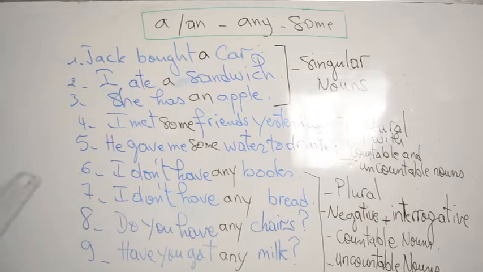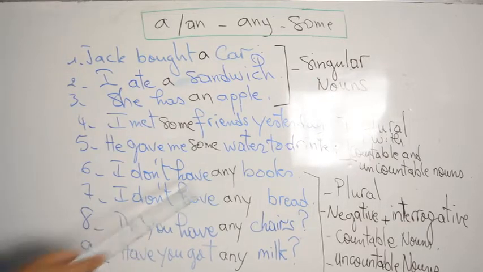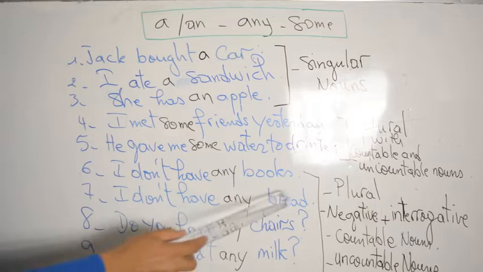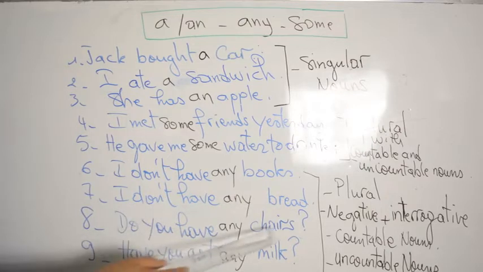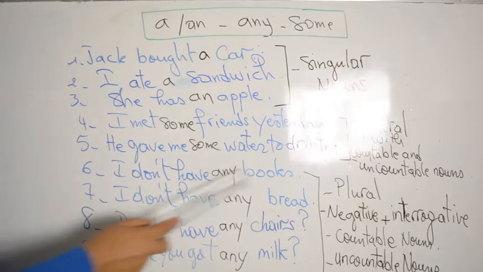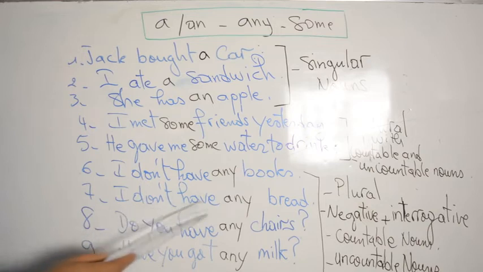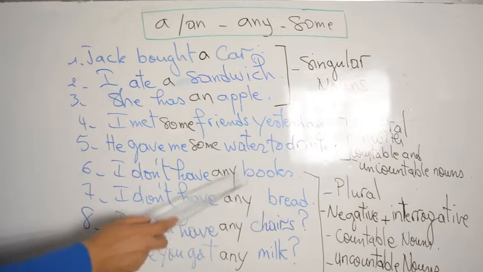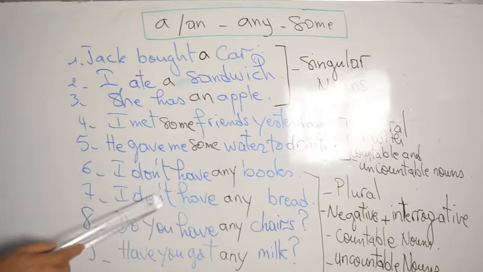So number 6, I don't have any books. I don't have any bread. Do you have any chairs? Have you got any milk? What do you notice here? Okay, in number 6 here, I don't have any books. Number 7, I don't have any bread. So what's the meaning of these sentences? They are in the negative form.